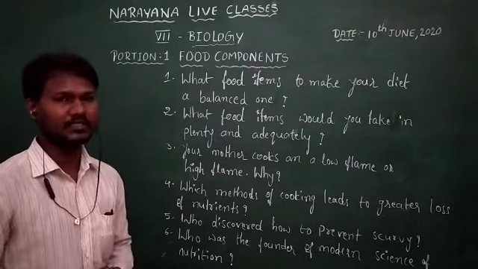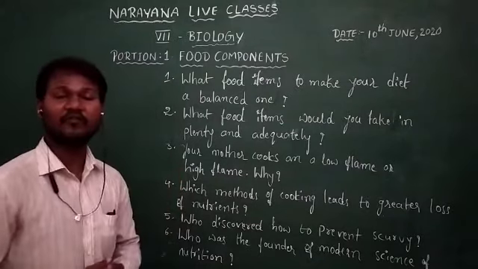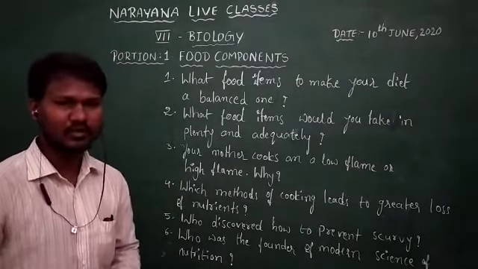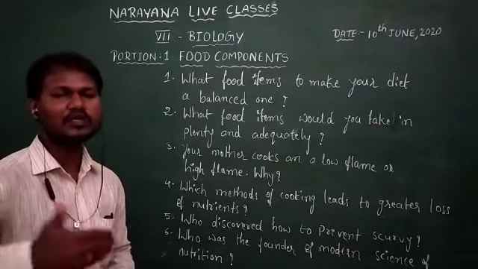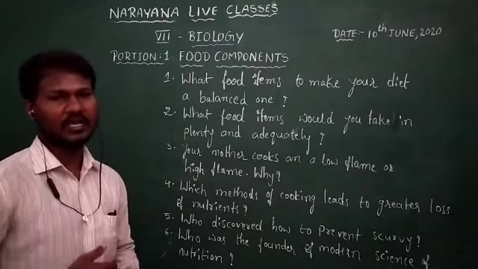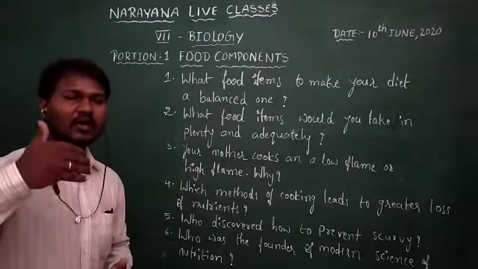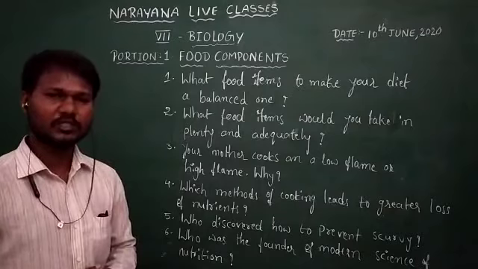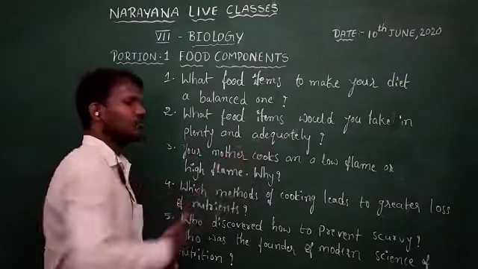The reason is, as these vegetables and fruits are rich in water, they help in proper digestion and also help in preventing dehydration. That is why we need to take fruits and vegetables in plenty. Now what about adequately?